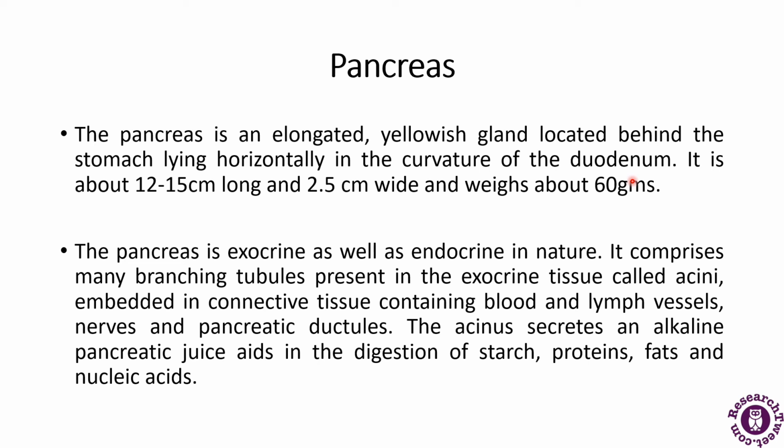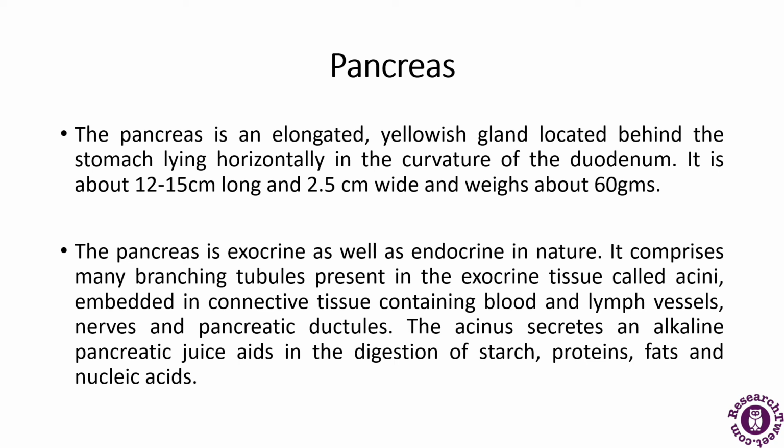The pancreas is both endocrine as well as exocrine in nature. It comprises many branching tubules present in the exocrine tissue called the acini, embedded in the connective tissue that contains the blood and lymph vessels, nerves, and pancreatic ductules.